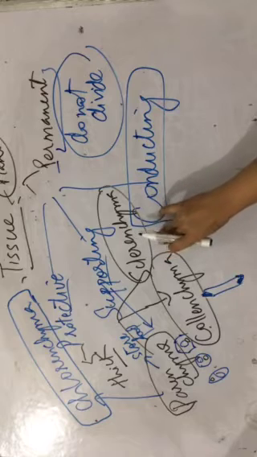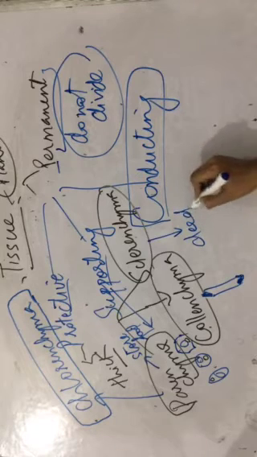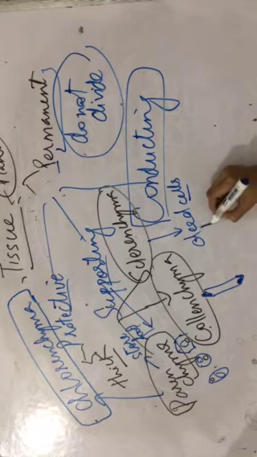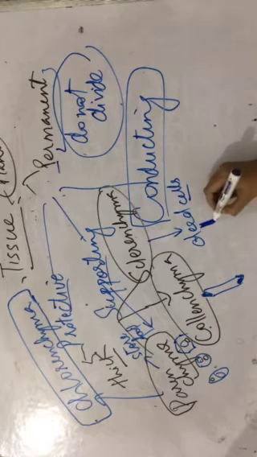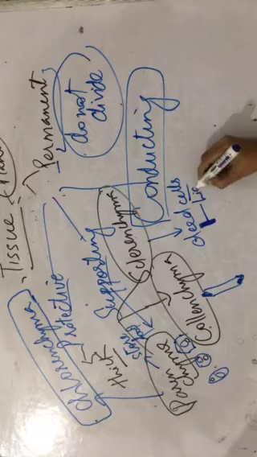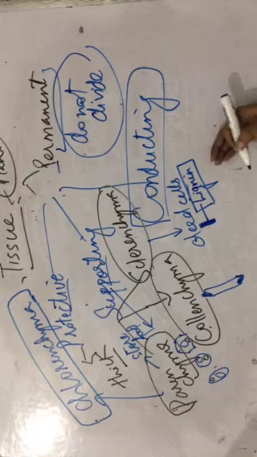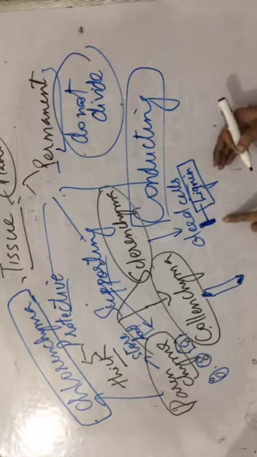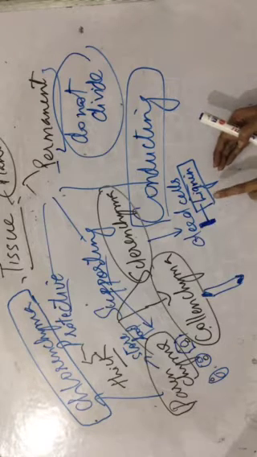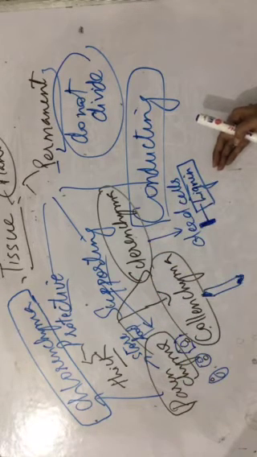Last is sclerenchyma. Sclerenchyma is basically made up of dead cells. These dead cells are quite thick, very thick. Why thick? Because of the presence of a material which is surrounding these cells. The name of the material you must remember is lignin. They are thick because lignin is deposited around them. And the main function of sclerenchyma is to support the plant and give strength to the plant.